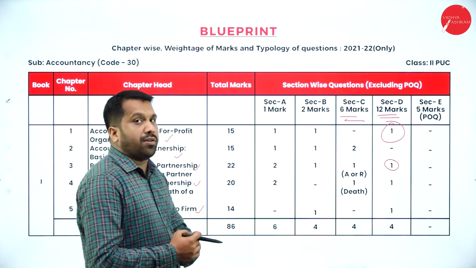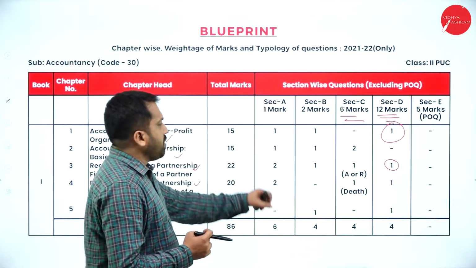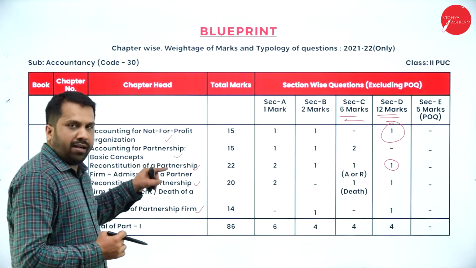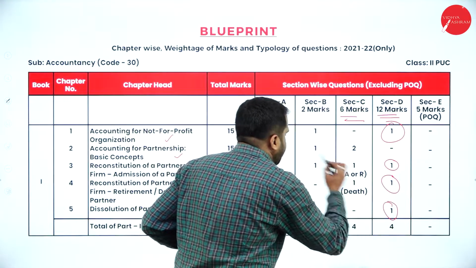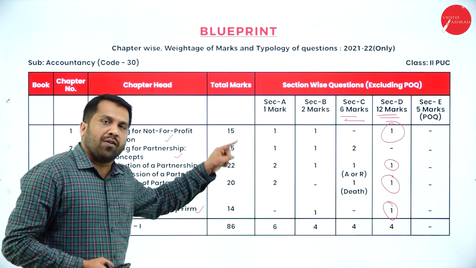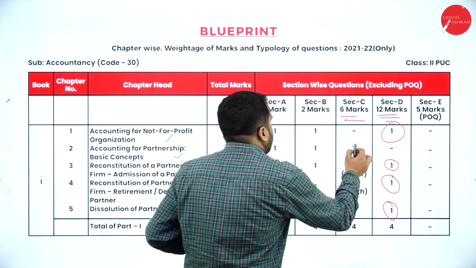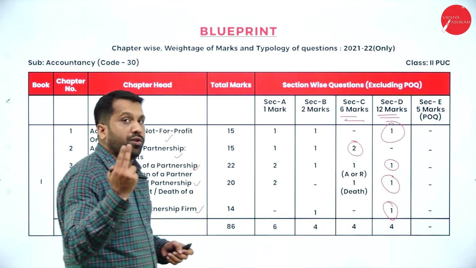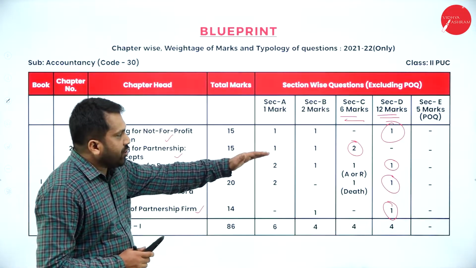Unit 2 is all about the basics of partnership. So we'll go with 12 mark: 1 admission, 1 retirement along with 1 dissolution. Total you will get 4 questions from your part 1 only. Again, your 6 marks will be 2 questions from unit 2, the basics of partnership. I'll come back later to which questions you will get.